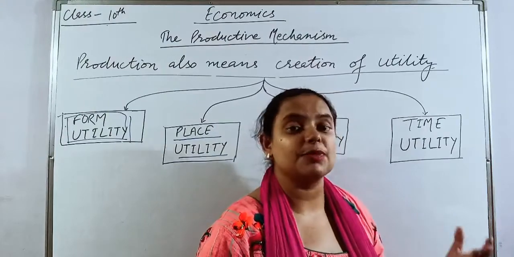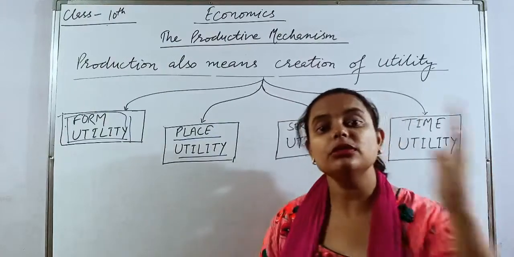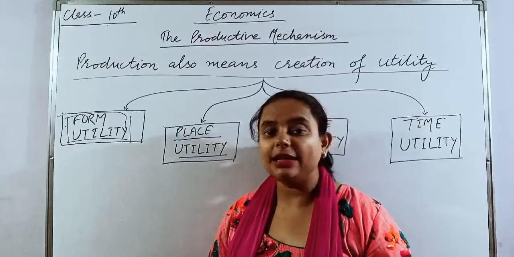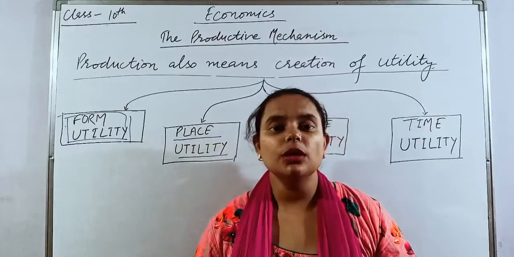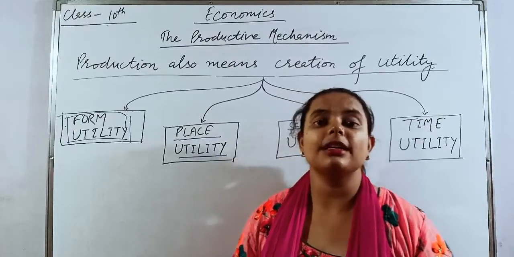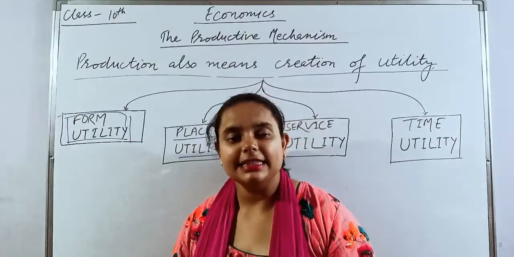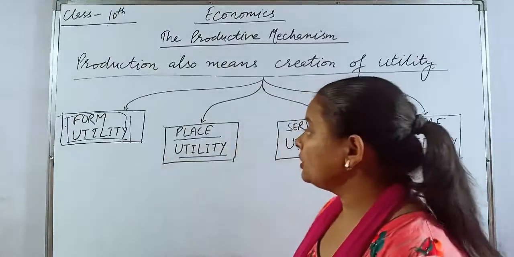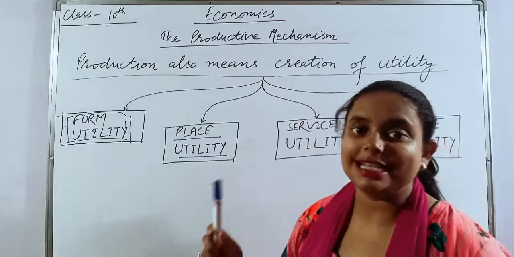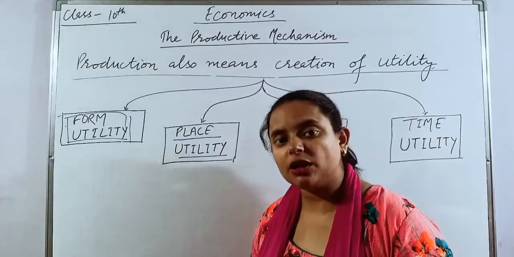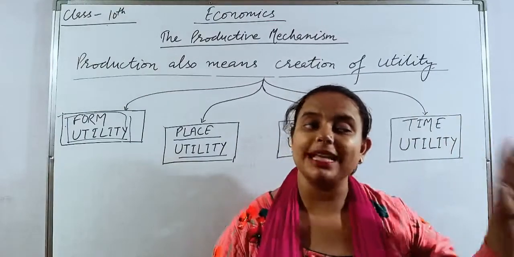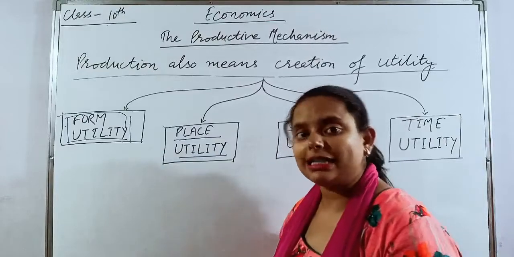Means when it is transported from Mumbai to Uttarakhand. Then only that consumer is able to use that commodity. Then only that commodity will satisfy his want. So the other way of creating utility is by changing the location of the commodity, that is from the place of production to the place of consumption.